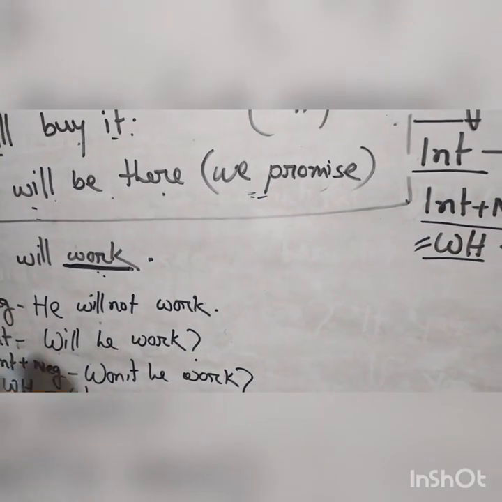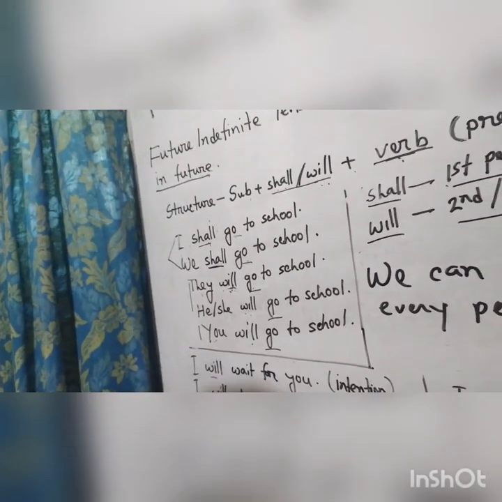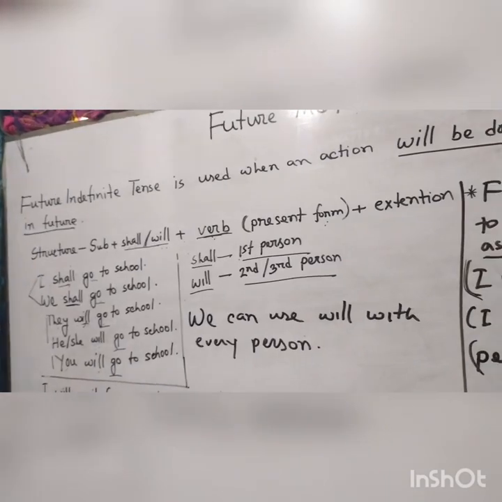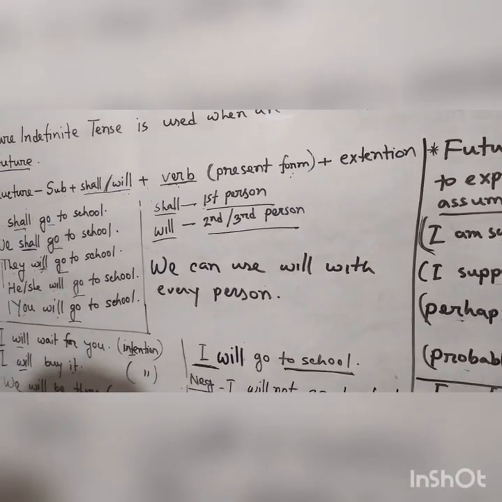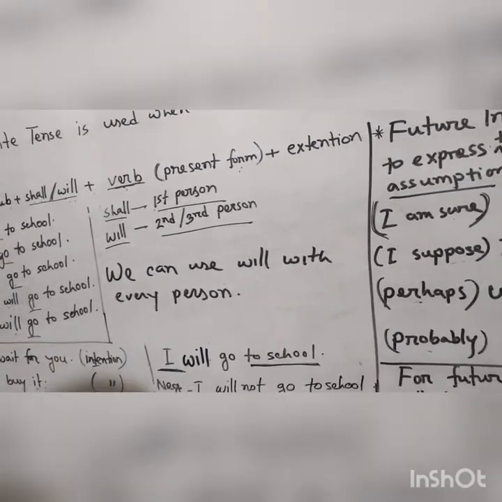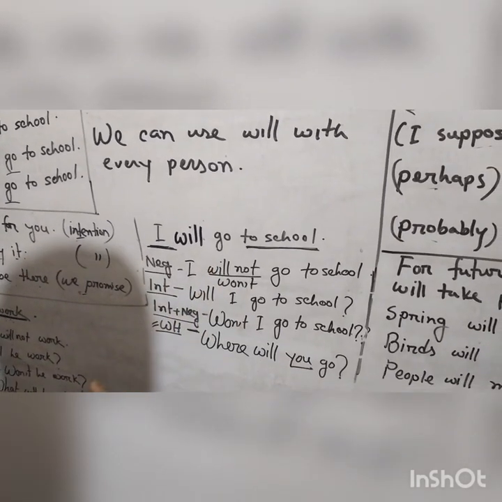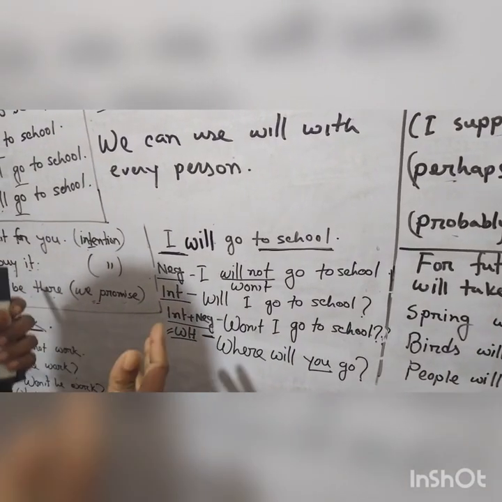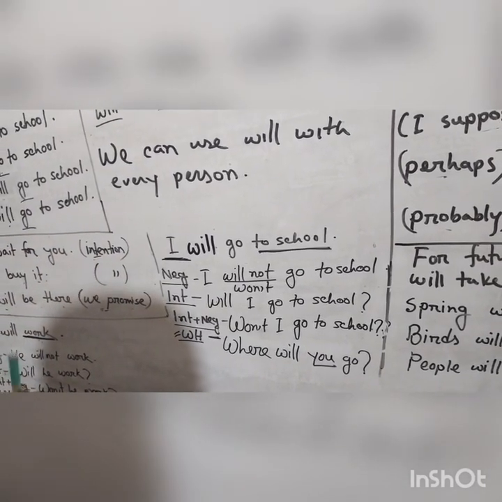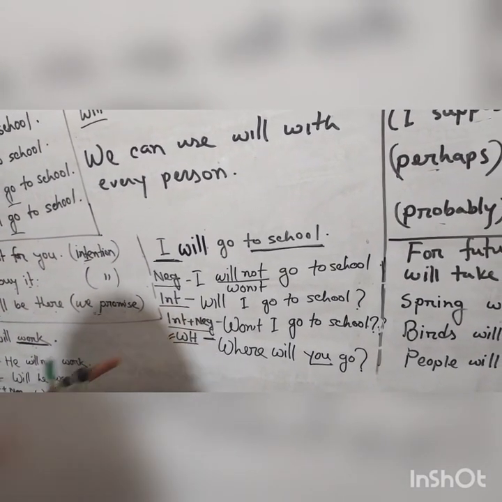What will he do? Okay, students, in this way you have to convert the sentences in different tenses. Then you can easily find out which tense it is. It may be in negative form, interrogative form, or interrogative negative form, no problem. You can easily find out.